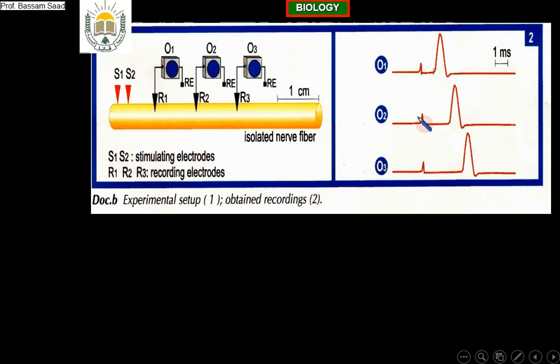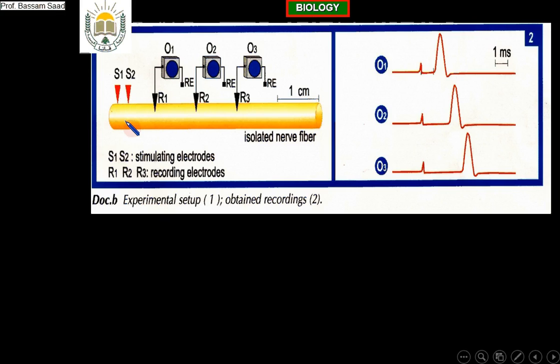It is an electric signal. Okay? Good. So once you stimulate using electric current, the electric current you are using will propagate, will move. The nerve fiber is a good conductor, and will conduct the electric current in a good way. So when you stimulate, the first signal here is the electric current used to stimulate the fiber.